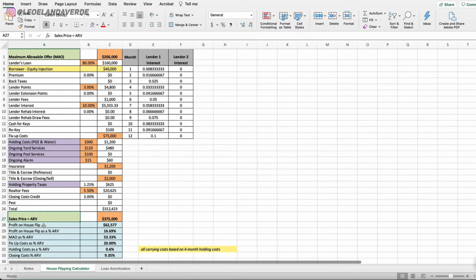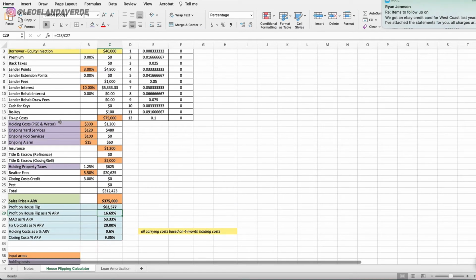So if you did your job right with calculating the ARV, which is another video that I have coming up next week, and it's going to tie it all together. If you understand how to calculate your ARV, your ARV will equal your sales price. The difference between the two is going to give you all of these other sections. So the green areas are the two most important numbers.